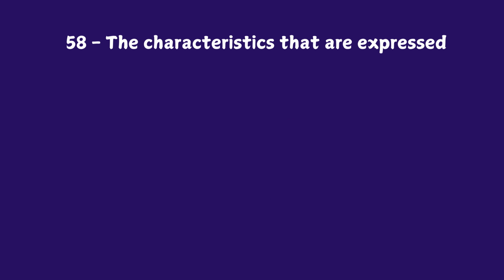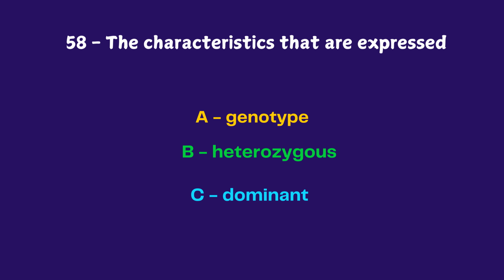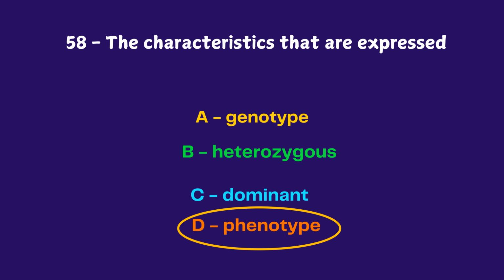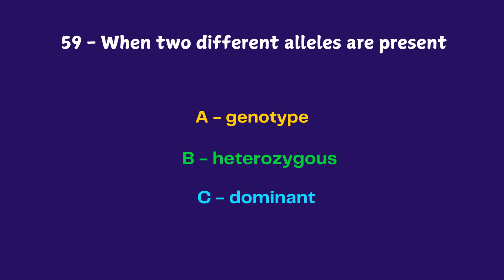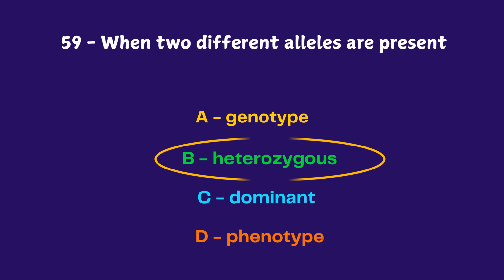The characteristics that are expressed. Genotype, heterozygous, dominant, phenotype. The answer is phenotype. When 2 different alleles are present. A. Genotype, B. Heterozygous, C. Dominant, D. Phenotype. The answer is heterozygous.